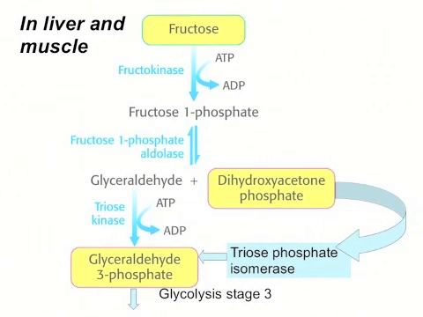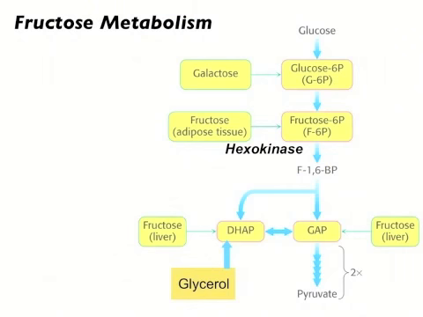Again, the enzymes are fructokinase that does the phosphorylation of fructose to yield fructose 1-phosphate. This is broken down by fructose 1-phosphate aldolase to yield glyceraldehyde and dihydroxyacetone phosphate. Triose kinase phosphorylates glyceraldehyde to yield glyceraldehyde 3-phosphate, and triose phosphate isomerase isomerizes dihydroxyacetone phosphate to yield the second molecule of glyceraldehyde 3-phosphate, and then this can enter into stage 3 of glycolysis.